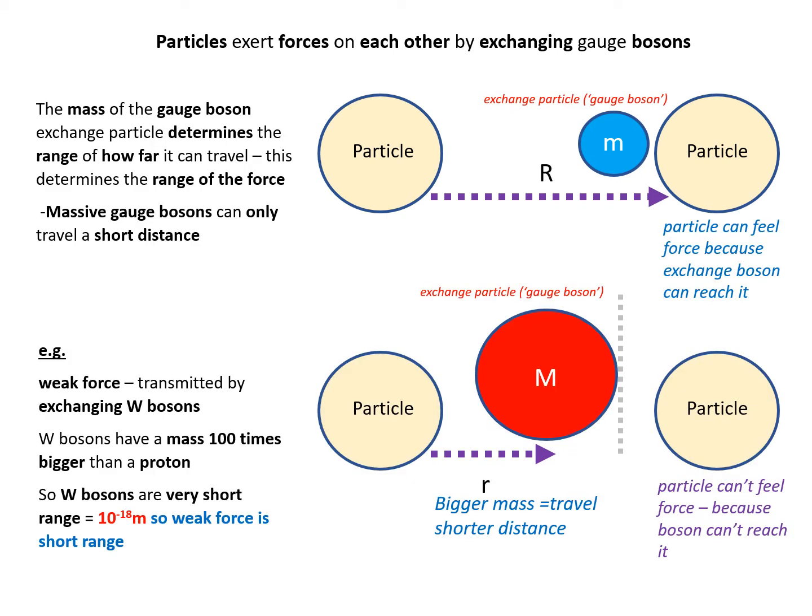Now the mass of an exchange particle, a gauge boson, determines how far it can travel. This is the range of the force. So the more massive a gauge boson is, the shorter the distance it travels. That's one of the reasons why the weak nuclear force is so short range, because its exchange boson, the W boson, has a mass that's 100 times bigger than a proton. So W bosons are very short range, so the weak force is very short range.